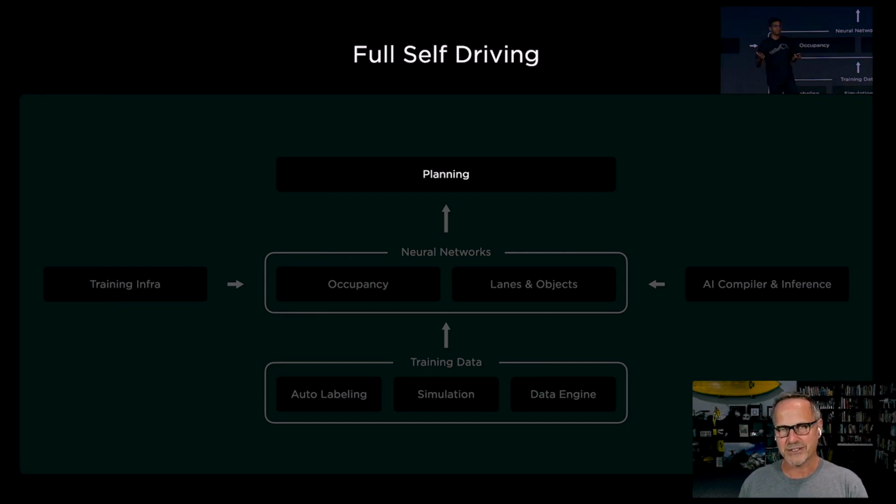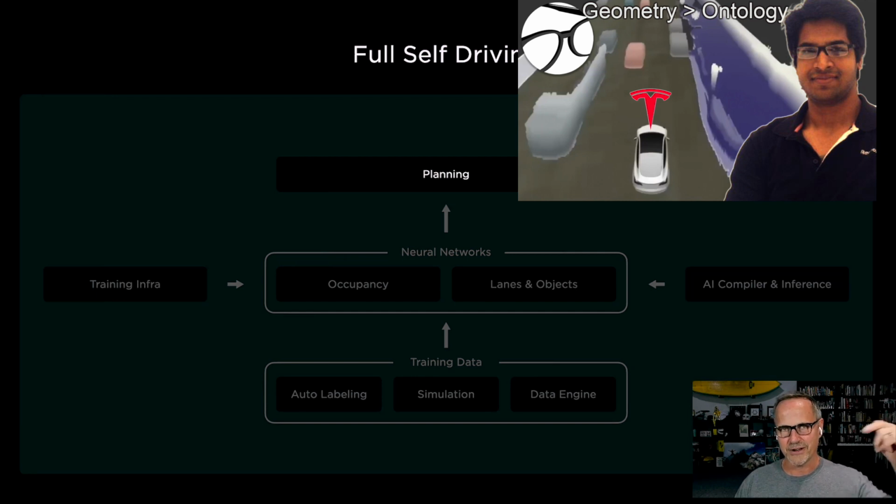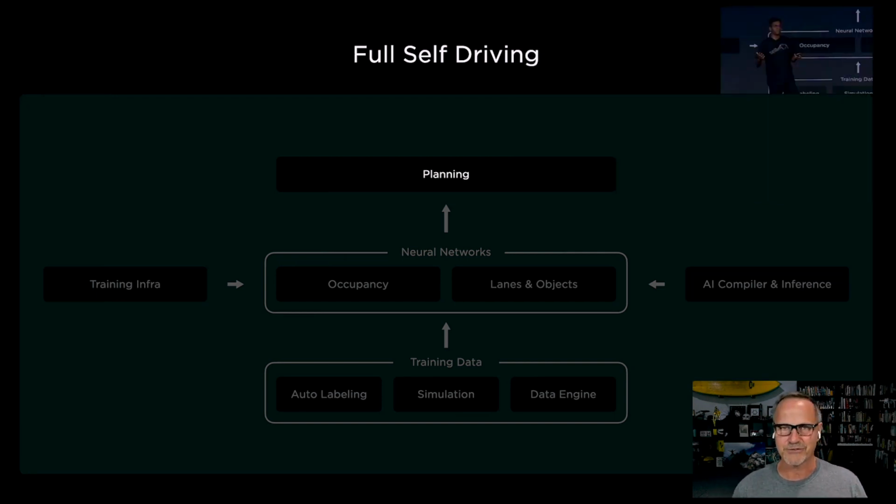The other thing I would suggest is if you haven't watched my explainer about Ashok's talk about occupancy networks, you should probably stop and do that now. I'll put a card up in the corner, but also something in the description and also something at the end of this video. I recommend watching that one first, but certainly if you feel like you know what you're doing or you just want to live dangerously, by all means watch this one first and then you can watch that one second. Anyway, I'm going to start with Ashok's overview of the occupancy network and what it does.